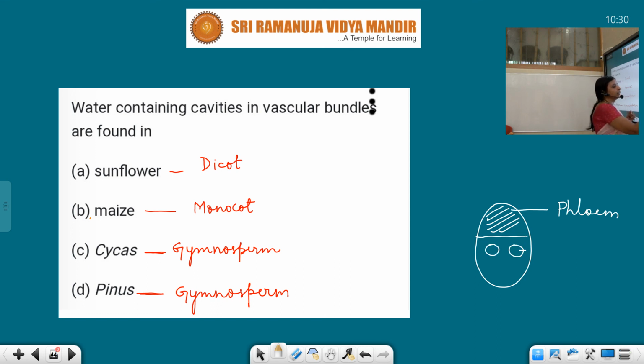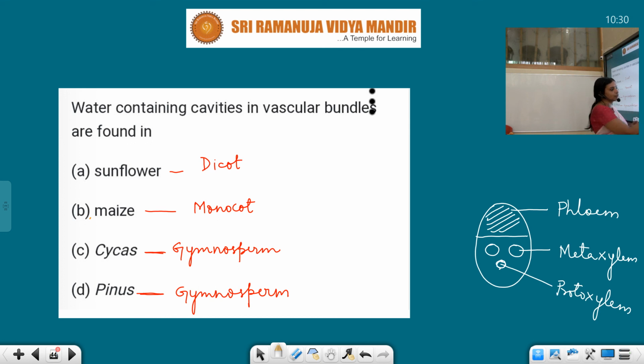The larger ones are metaxylem. The smaller one is called protoxylem, and here another protoxylem is also there. It looks like the face of a Joker.